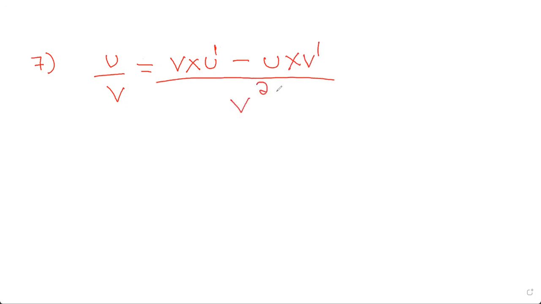Now I'm going to be moving on to the quotient rule. u by v. The differentiation of this would be v into u dash minus u into v dash, by v squared. So an example would be f of x equal to 4x minus 3 divided by 2x plus 1.